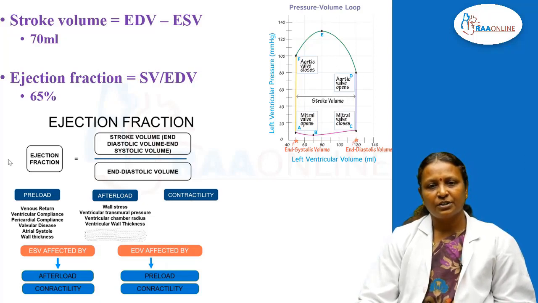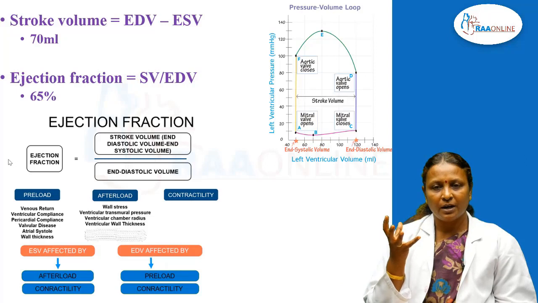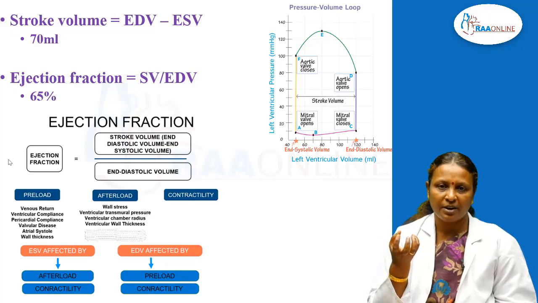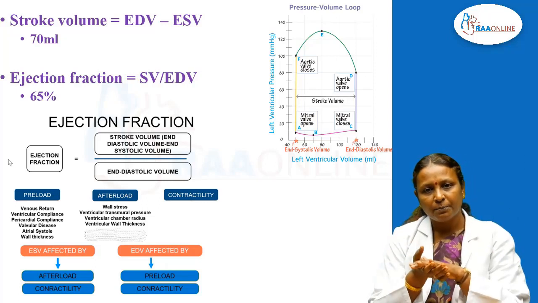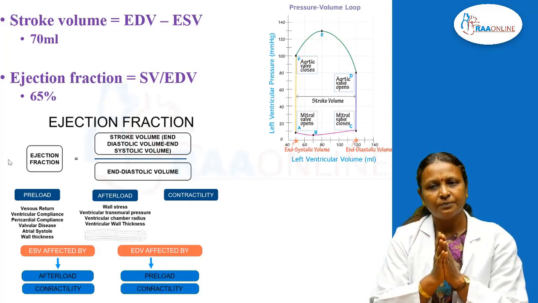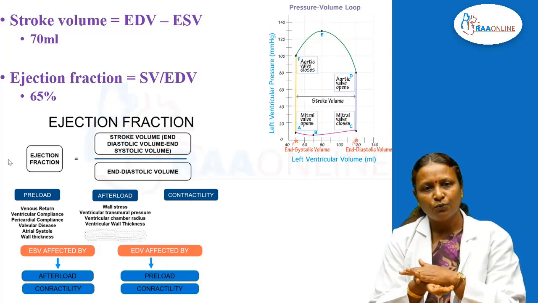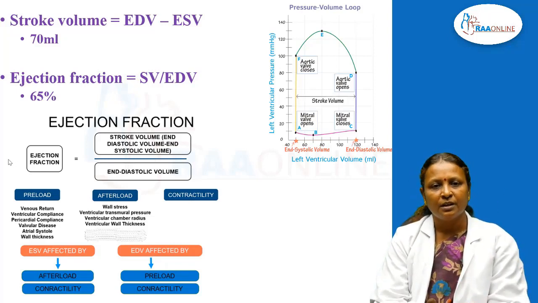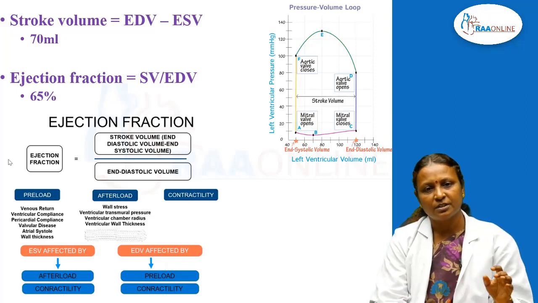What is ejection fraction? Ejection fraction is the stroke volume divided by the end diastolic volume. Out of the blood that is in the ventricle at the end of diastole, how much blood is pumped out into the systemic or pulmonary circulation is the ejection fraction. How much blood is pumped out? It is 70 ml. What is the total volume? It is around 130 ml. Out of 130 ml, 70 ml is ejected. This is your ejection fraction. Normal ejection fraction ranges from 60 to 70.